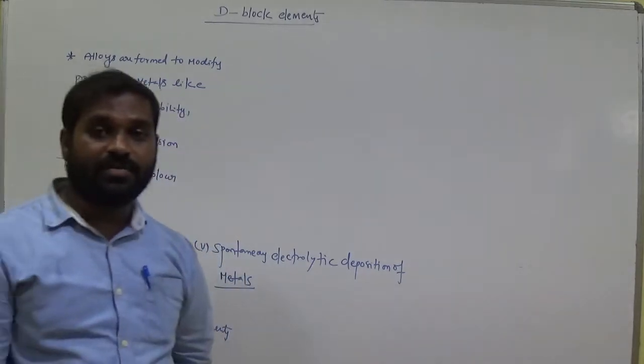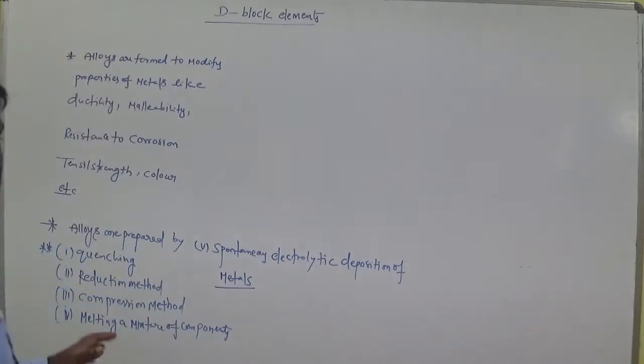Electrolytic methods we have. These are the methods which are useful for the preparation of alloys.